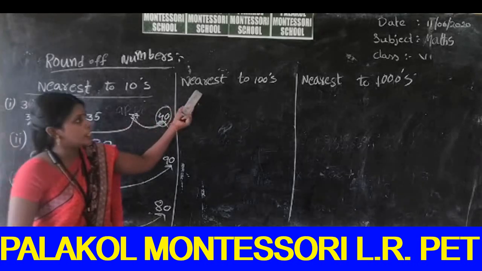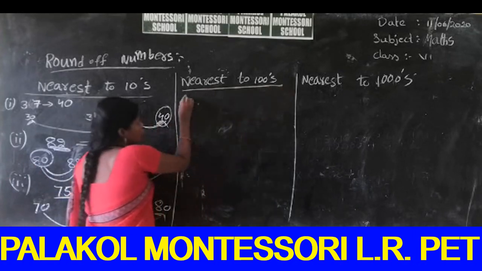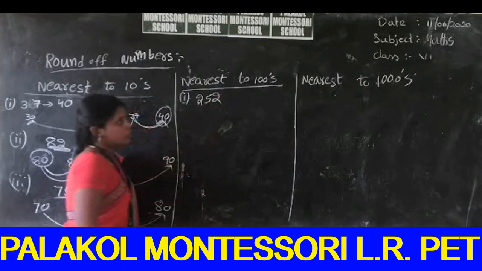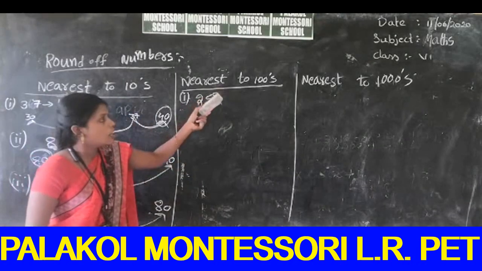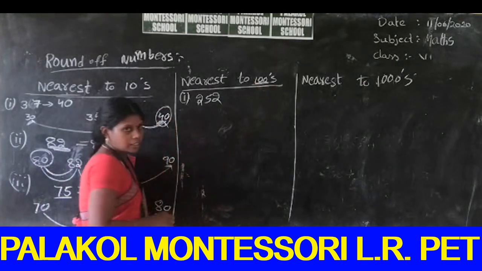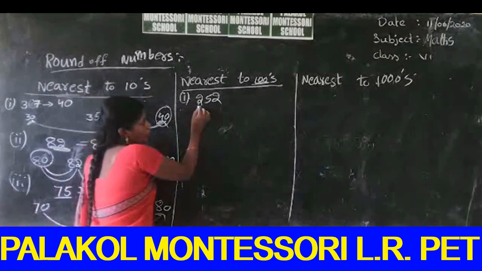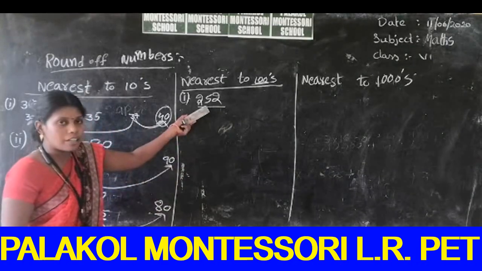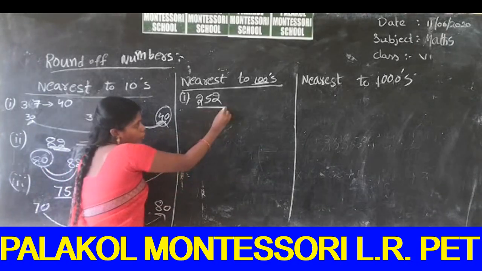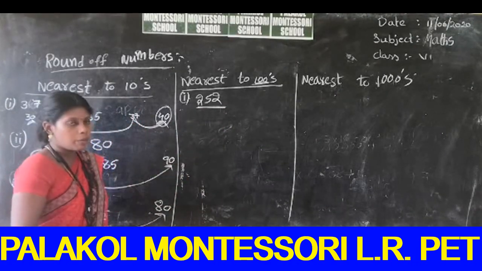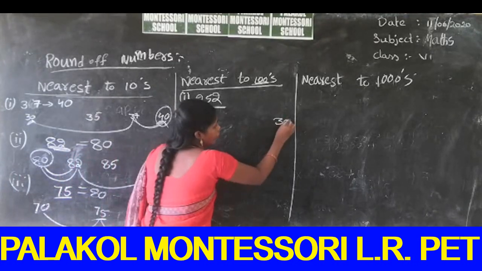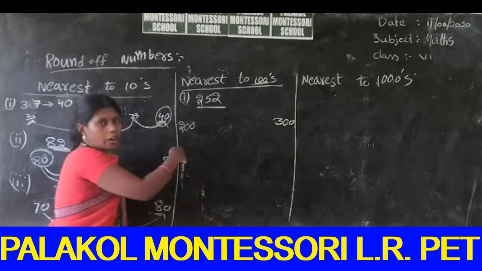In the same way, nearest to hundreds. First we can see an example, 252. What is the nearest number of this 252? We can discuss the nearest to hundreds. So this is the hundreds place value of the number. The number 252 is in between 200 and 300.